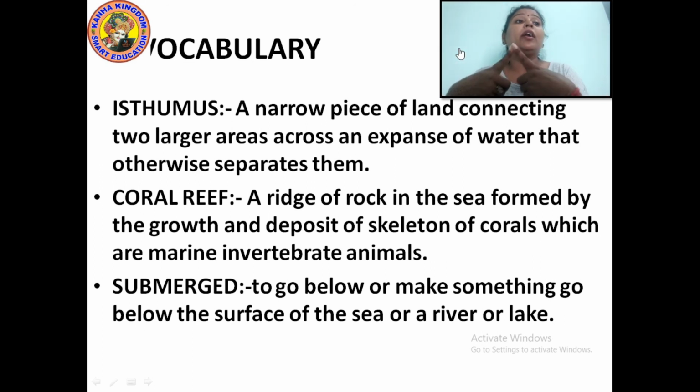Now next is the coral reef. A coral reef is a ridge of rock in the sea formed by the growth and deposit of skeletons of corals, which are marine invertebrate animals. It means the marine animals which have died all gather at one place and make a small mountain or smaller rocks. Those are said to be the coral reef.